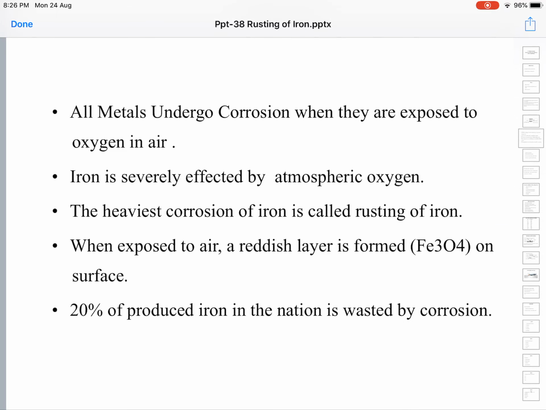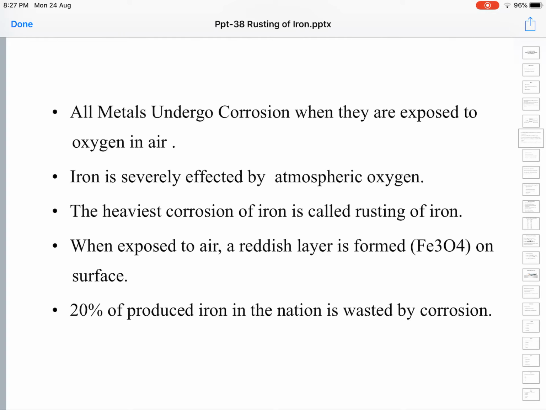All metals undergo corrosion because all metals interact with the surrounding environment. Some interact very fast, some very slowly, some to a lesser extent, some to a higher extent, which depends upon many factors, both on the nature of the metal and the surrounding environment in which the metal is found.